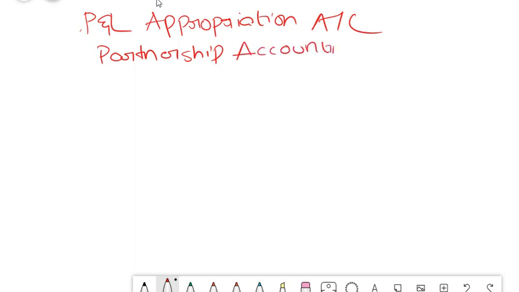That means if three partners are forming a partnership business together and they call it a partnership firm, then for them this P&L appropriation account is very much necessary. So generally we have different types of entity. One is the sole trading entity, that means only one person has the business. Another is partnership. Another is LLP, limited liability partnership. It is similar to a partnership firm but has a benefit in terms of company-related issues also.